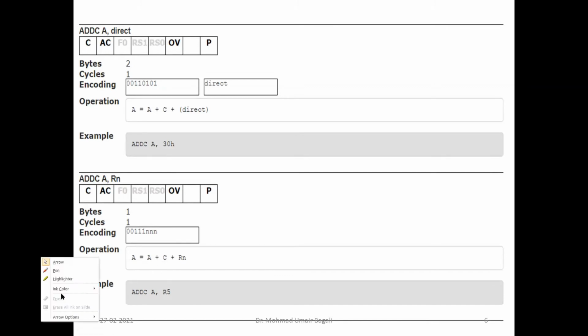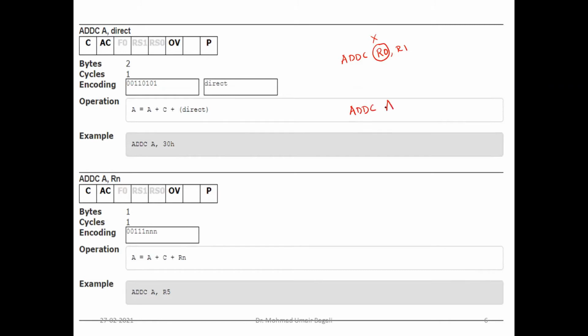And remember, one common mistake we make is we try to replace this, and here we write R0 comma R1. For other microcontrollers it will be supported, but for the 8051 microcontroller, the destination operand cannot be a general purpose register. For 8051, it has to be only the accumulator.